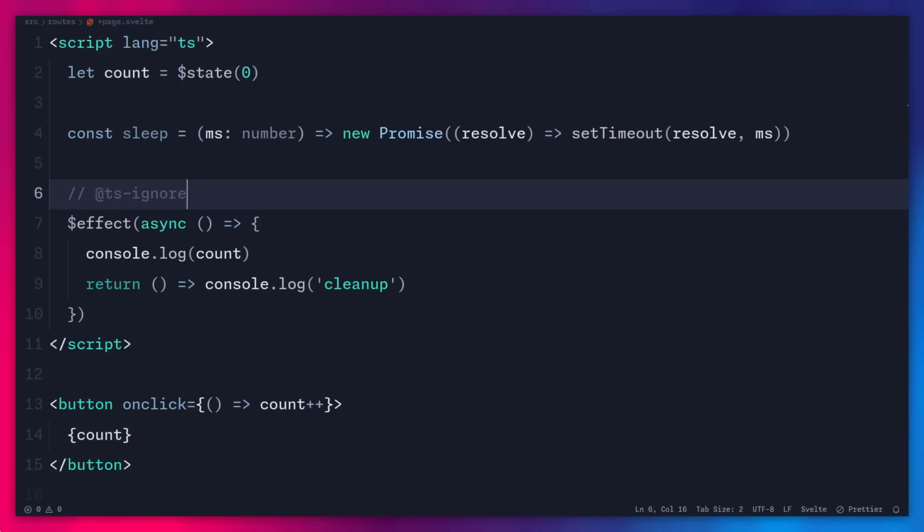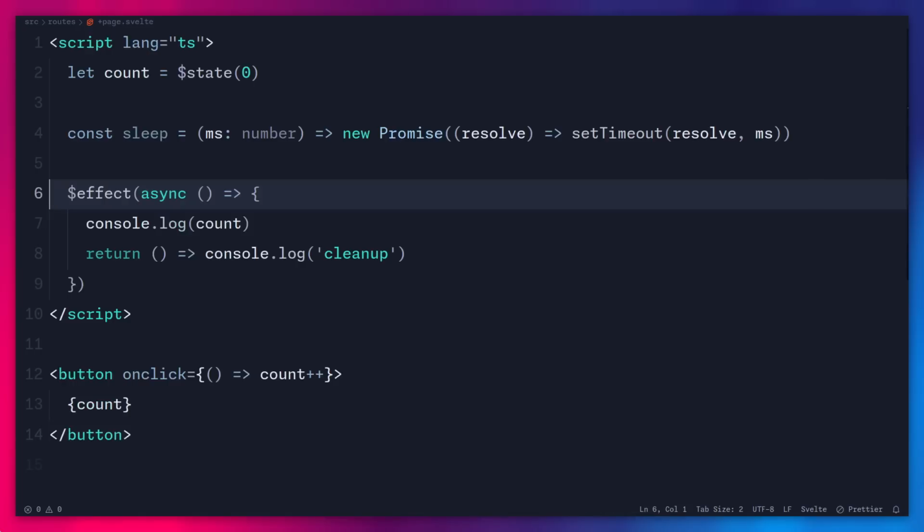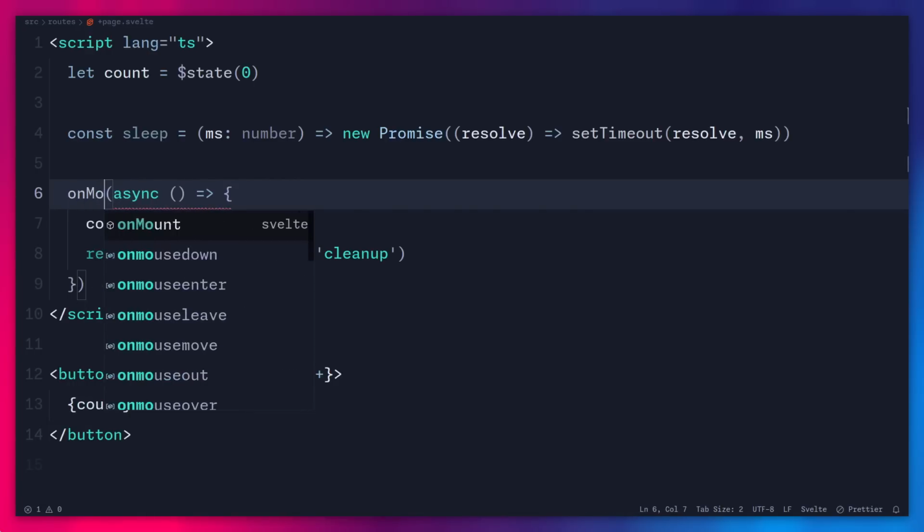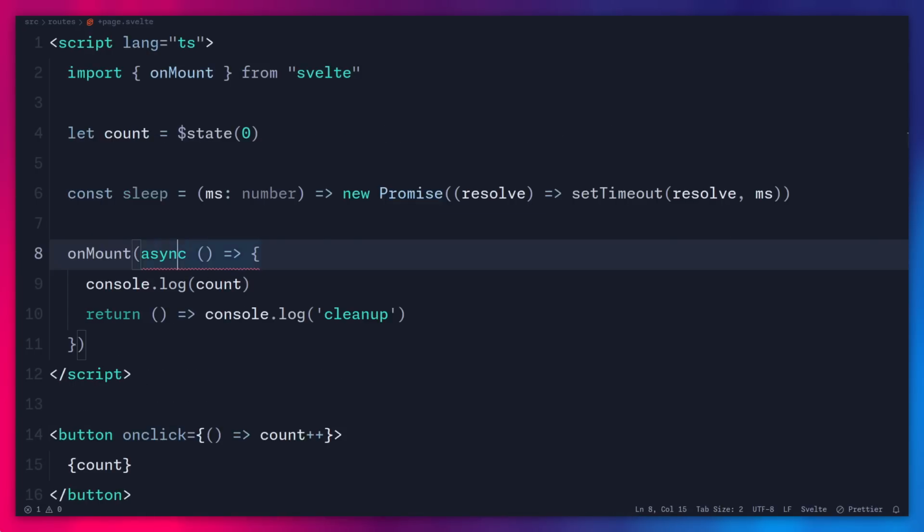Alright, so another thing I've read people say is, okay, don't use effect, use on mount for this, you're not going to run into the same problem. And that is actually wrong because it works actually the same. So for example, if we use on mount here, you're going to see we get the same warning. Of course, in this case, we would actually have to unmount the component first, but you're going to have to trust me on this one that it's not going to work.